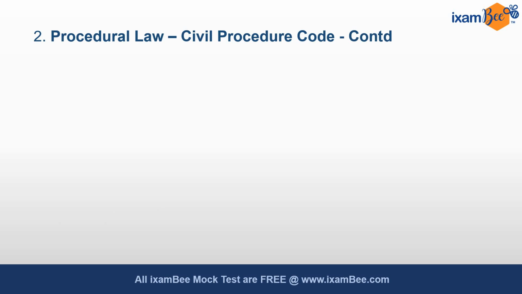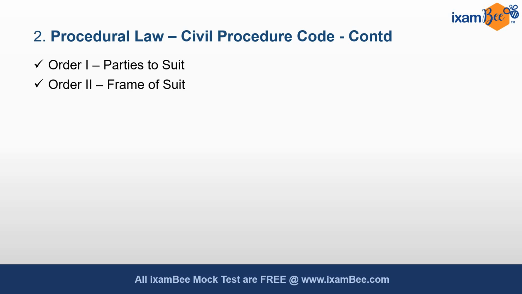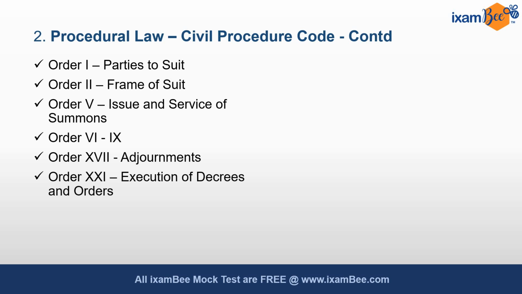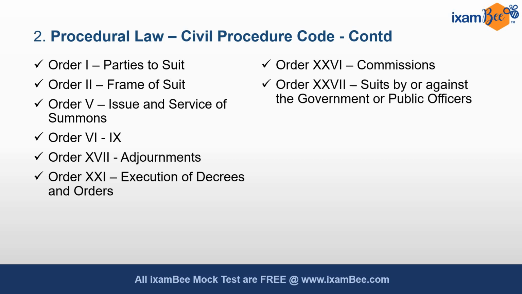Moving on, we will discuss some orders from the Civil Procedure Code which are very important. The first one is Order 1, parties to the suit. Then there is Order 2, frame of suit. Order 5, issue and service of summons. Orders 6 to 9 are very important. Go through them thoroughly. Order 17, adjournments. Order 21, execution of decrees and orders. Then there is Order 26, commissions. Order 28, suits by or against the government or public officers.